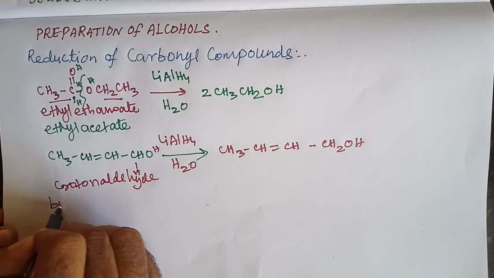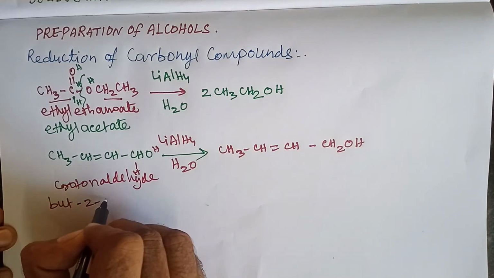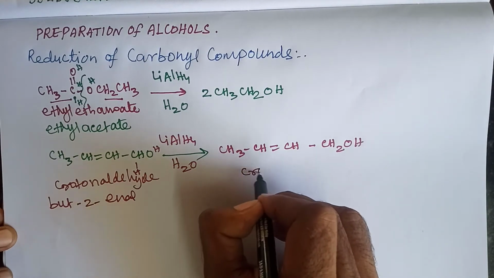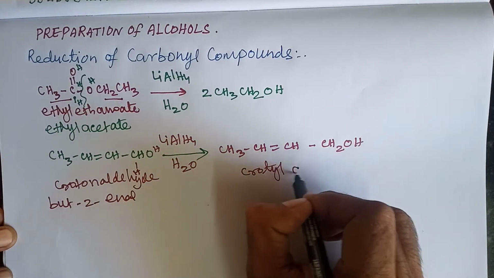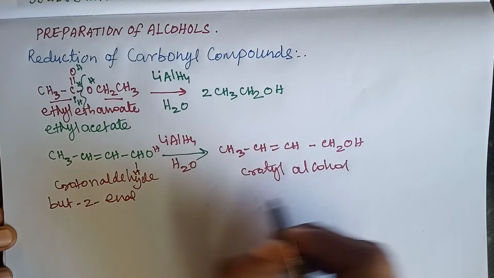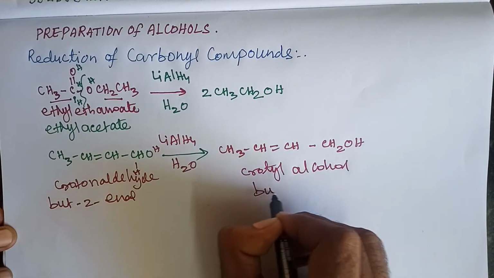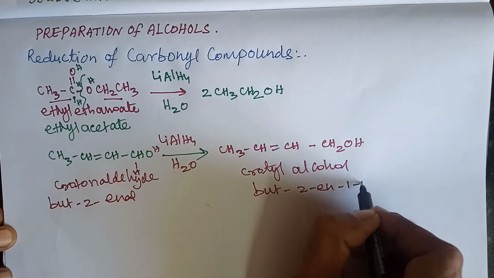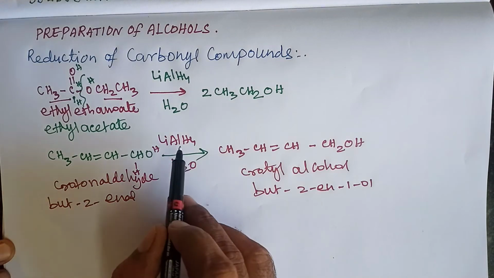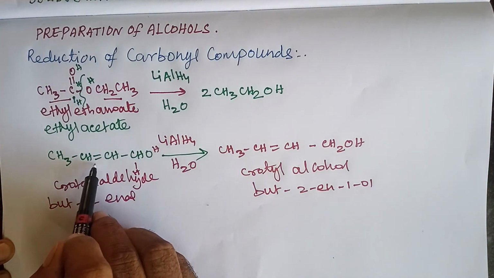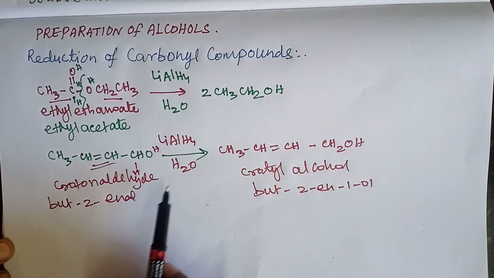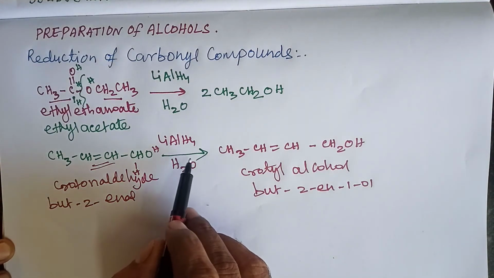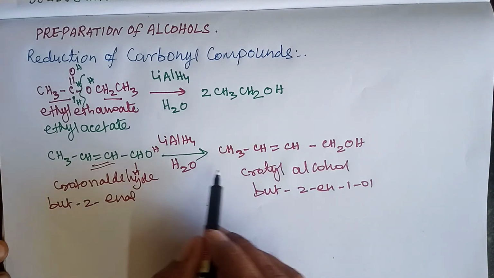The product is but-2-en-1-ol, or crotyl alcohol. Here lithium aluminum hydride does not reduce the carbon-carbon double bond. It does not reduce the carbon-carbon double bond. It is the best reagent for preparation of unsaturated alcohol.